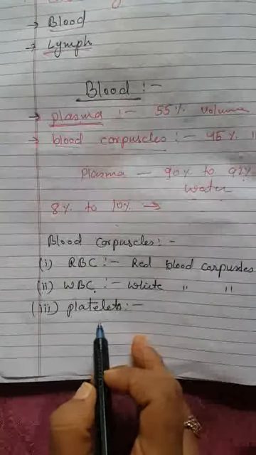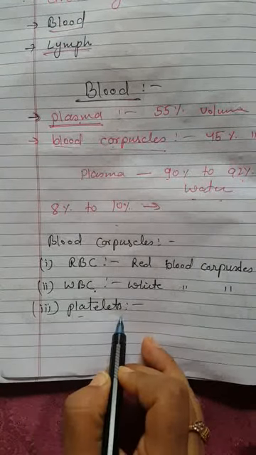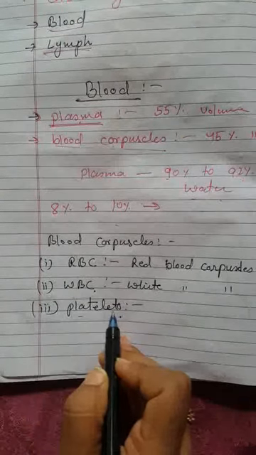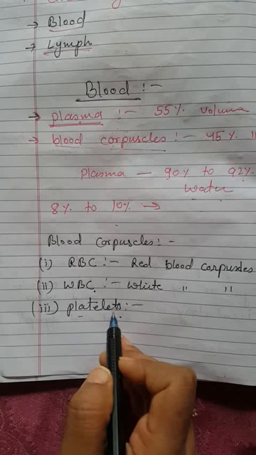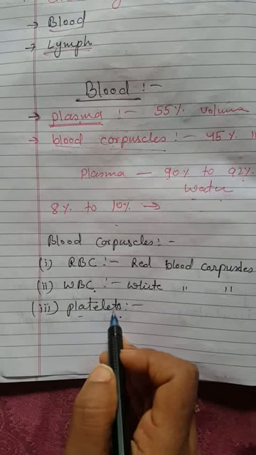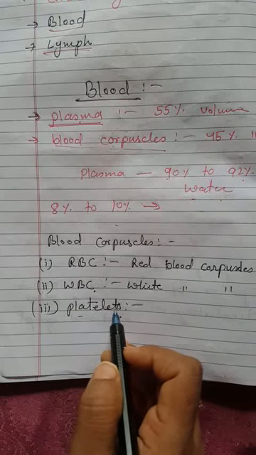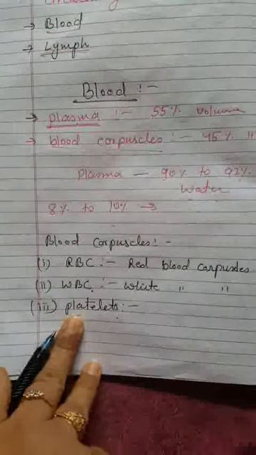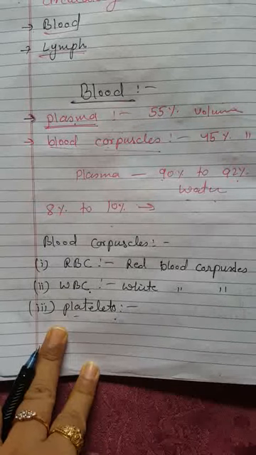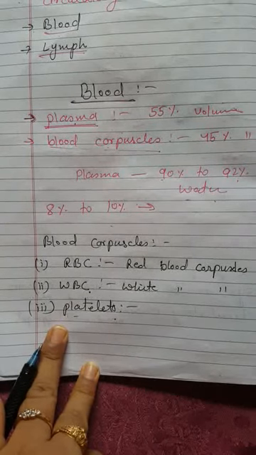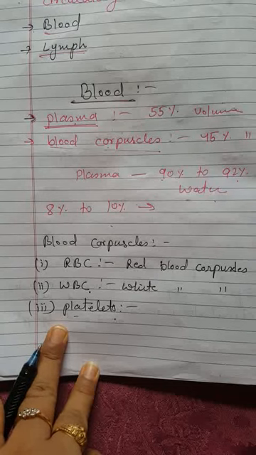Now, the third blood corpuscles are platelets. You must have studied the function of platelets in your earlier classes. Whenever we get some injury and a blood vessel is ruptured, it bursts and blood starts flowing out of our body. If bleeding does not stop, the excess loss of blood is very harmful for us. Sometimes it may lead to death also.